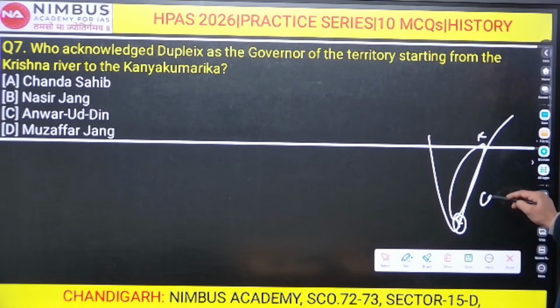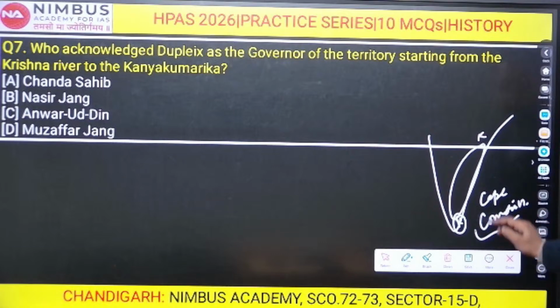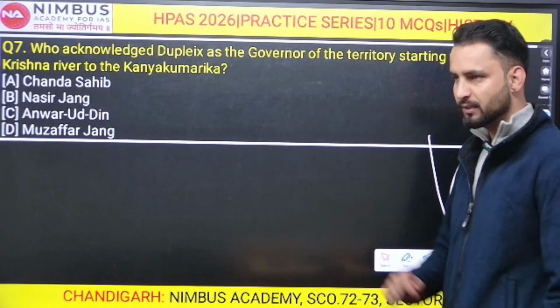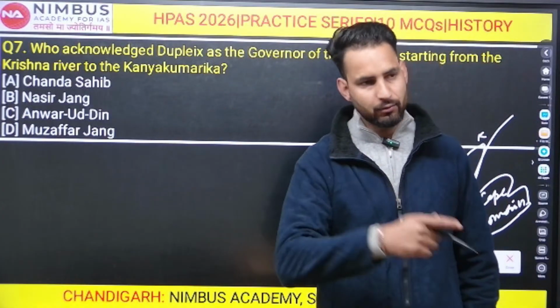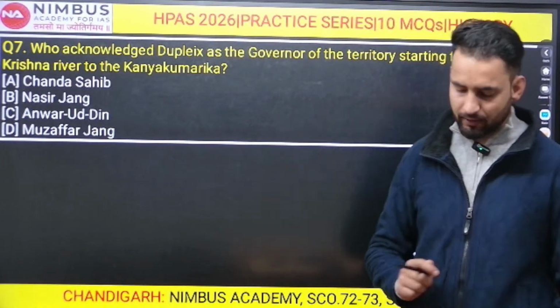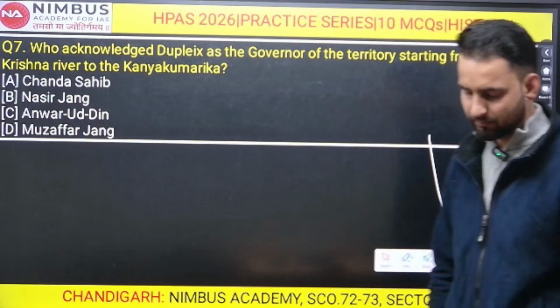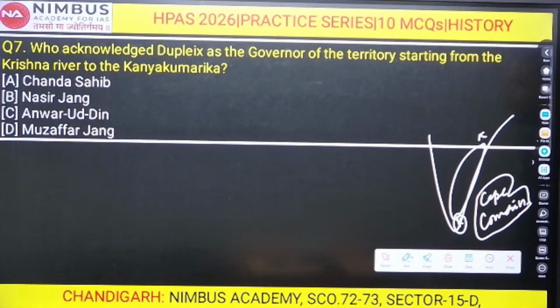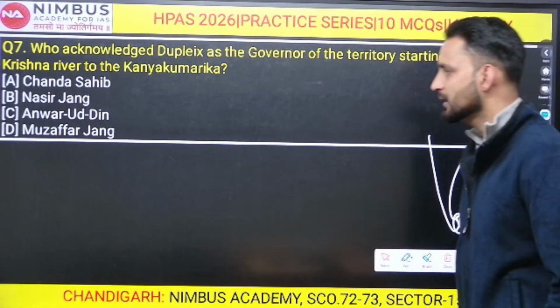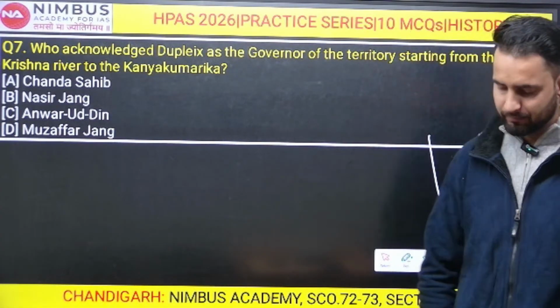Or Cape Comorin. Sometimes you are being asked in the question like who has appointed Dupleix as the governor from the Krishna River up to the Cape Comorin. So Cape Comorin is Kanyakumari as well, right? So what should be the right answer for this question number 7? Let me know. 4 options are there: Chanda Sahib, Nasir Jung, Anwaruddin, and Muzaffar Jung.